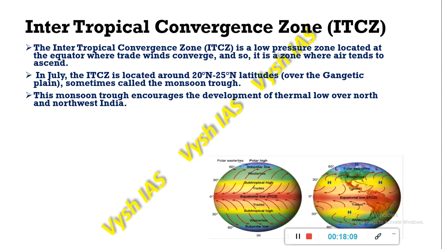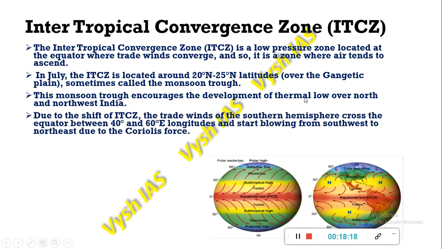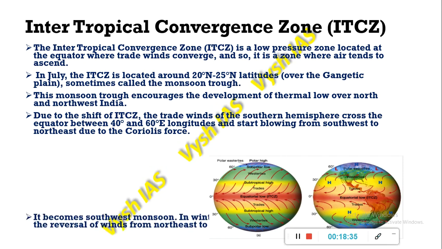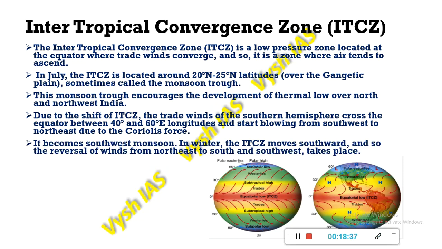So this monsoon trough encourages the development of thermal low over the north and northwest India because it is right above the Ganga plains. And due to the shift in the ITCZ, the trade winds of the southern hemisphere cross the equator between 40 to 60 degrees east longitudes, and then they start blowing from the southwest to the northeast due to the Coriolis effect. So this becomes the southwest monsoon, which blows from southwest to northeast.